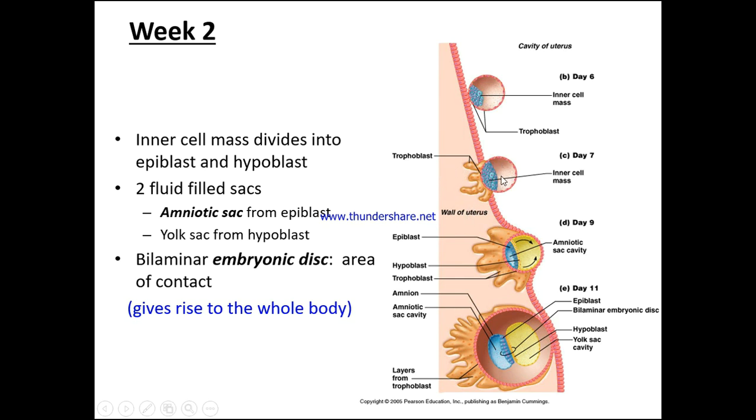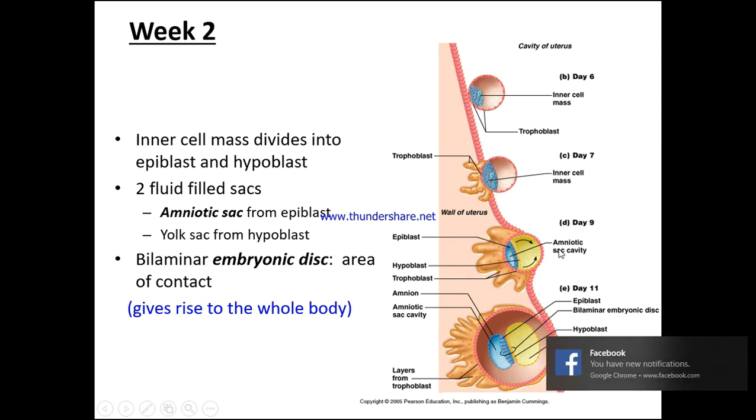We still have the inner cell mass following this, and by day 9 we have a further invagination of the trophoblast, and now we have the additional hypoblast and the epiblast region and the amniotic sac cavity.